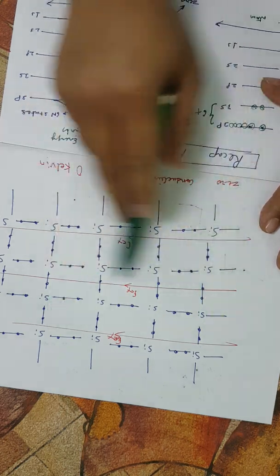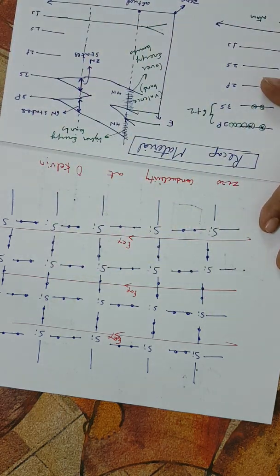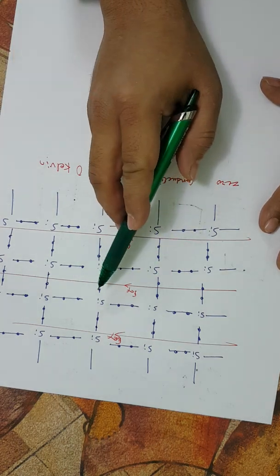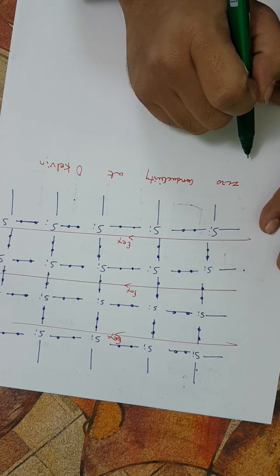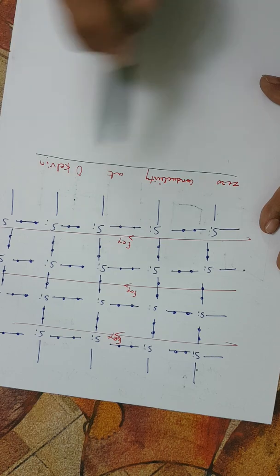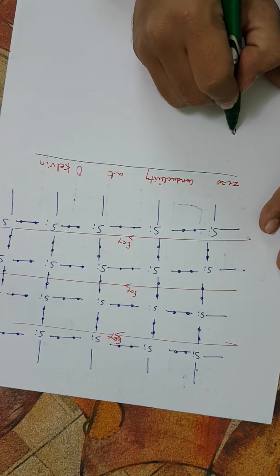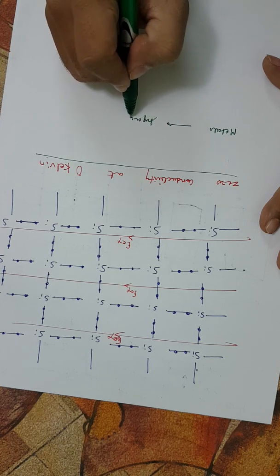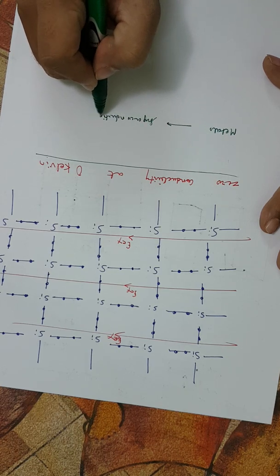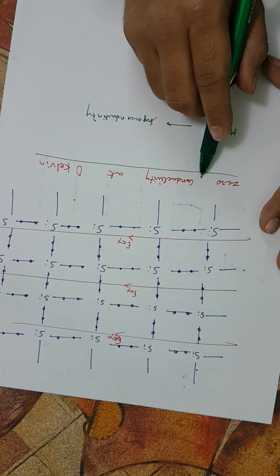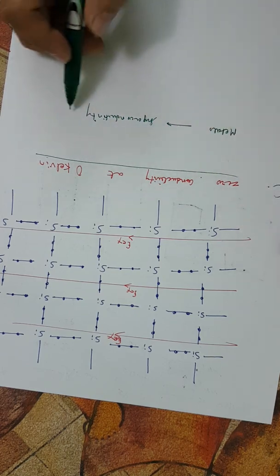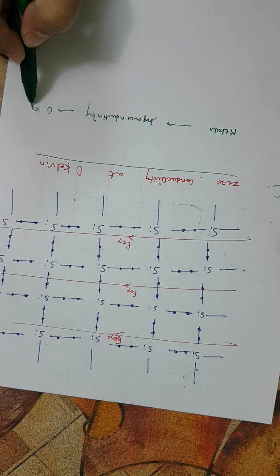So when we apply some external electric field, will these electrons be able to move under the action? The thing is that they are bound to the nucleus, so they won't be able to move. So that explains the zero conductivity at 0 Kelvin. On the other hand, metals are actually superconductors at 0 Kelvin, isn't it? So that's one of the major differences: 0 Kelvin, zero conductivity for semiconductors, and superconductivity for metals at 0 Kelvin, isn't it?